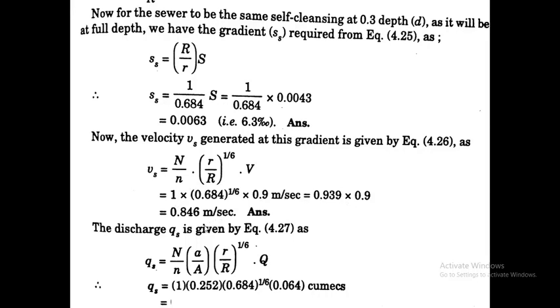Then the discharge Qs equals n by n into A by A into (R by r) raised to 1 by 6 into capital Q. N by n equals 1. A by A is obtained from the table, 0.252, into R by R, 0.684 raised to 1 by 6, into Q, the total discharge at full depth, 0.064. So Qs equals 0.015 cumec.